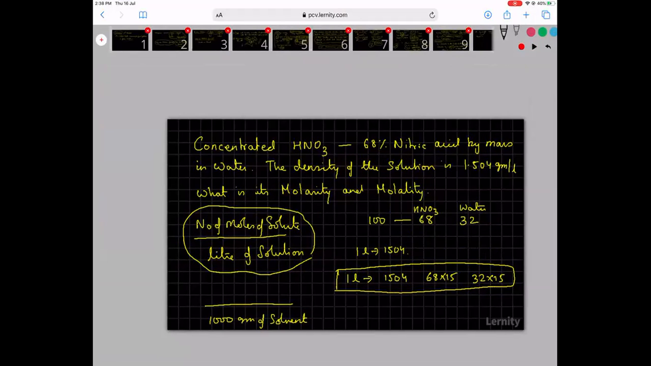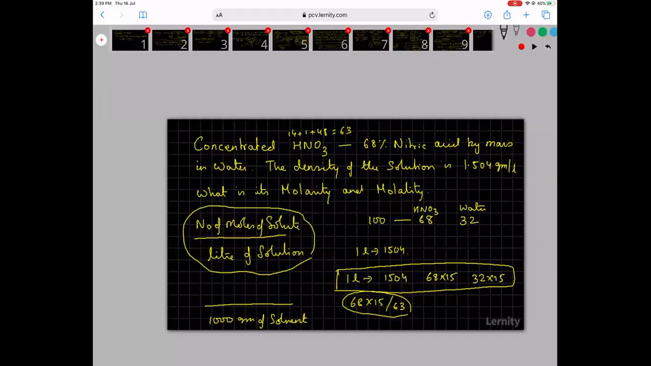Okay, so now it becomes very simple because I need to find the molarity. Molarity is number of moles per liter. So it will become 68 into 15 divided by the molar mass of HNO3. 16 into 3 is 48, plus 1 plus 14. 48 plus 1 is 49, 63. So it becomes 68 into 15 by 63. Molarity is so many moles in 1 liter of solution, so this directly gives me the molarity. In my experience it will be a little more than 15, so maybe it will be 16 molar.